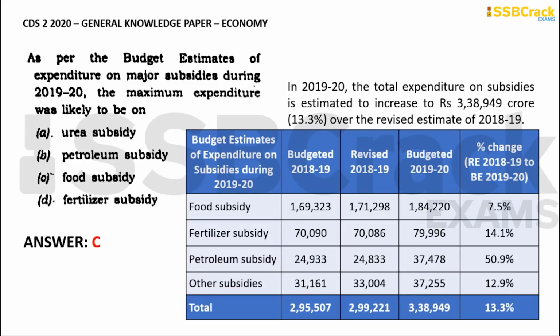As per the budget estimates of expenditure on subsidies during 2019 to 20, food subsidy has been budgeted at around 1,84,220 crores. Then the second rank goes to the fertilizer subsidy, then comes the petroleum subsidy, and then other subsidies. So regarding this particular one, the most was given to the food subsidy. The total expenditure on subsidies is estimated to increase to 3,38,949 crore, which is around 13.3% of the change from the revenue expenditure of 2018 to 19 to the budget expenditure of 2019 to 20. So that is it regarding this particular question.